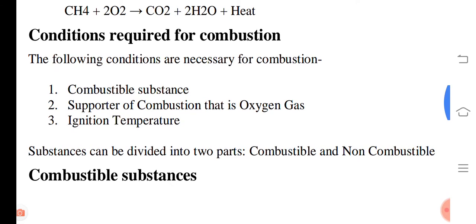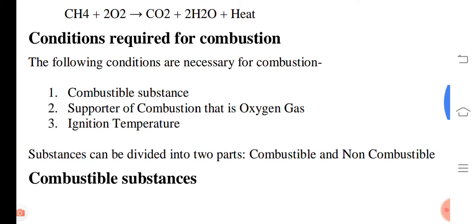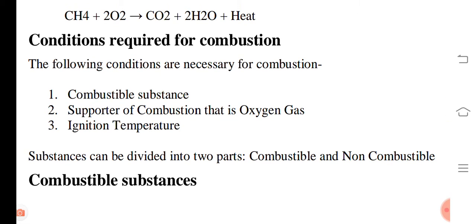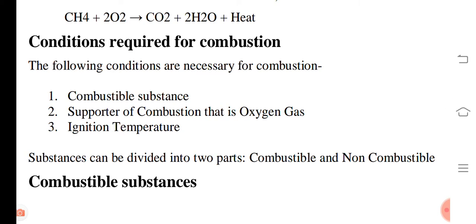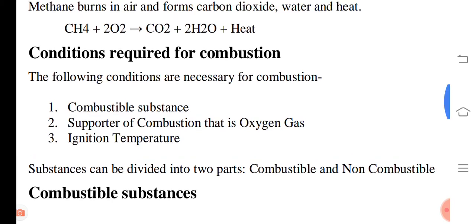Second is the supporter of combustion, that is oxygen. Without air, the burning process is not possible. And the third one is the ignition temperature. It is the lowest temperature of the substance at which it starts burning, right? And for different substances the ignition temperature is different. For example, kerosene oil starts burning faster than a piece of wood. Why? Because the ignition temperature of kerosene is lower than that of wood, right?